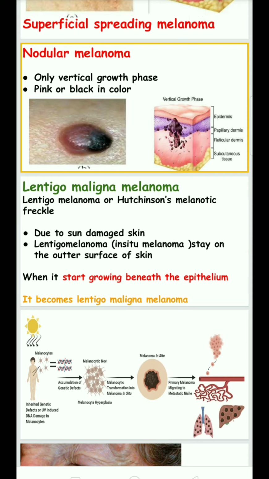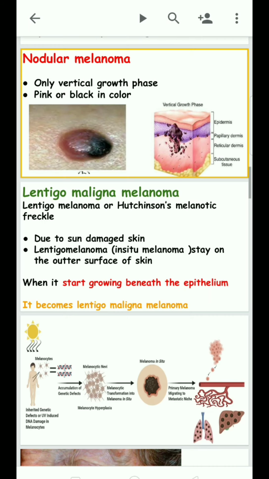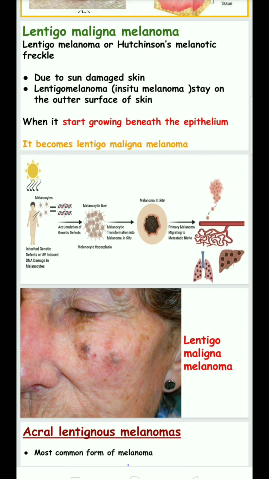Lentigo maligna melanoma arises from lentigo maligna, or Hutchinson's melanotic freckle. It is due to sun-damaged skin. The lentigo maligna develops within the epidermal layer only. When it starts growing beneath the epithelium, it becomes lentigo maligna melanoma.